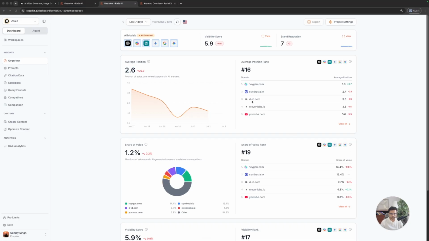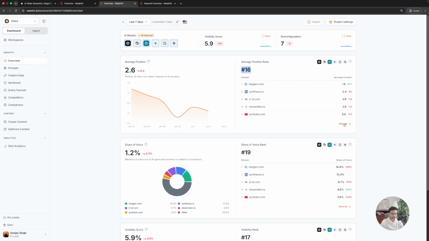Now let's understand what is average position rank. So here we learned that the average position for Zoice whenever it gets mentioned is 2.6, but across all the responses, it is not being mentioned all the time. So we have an average position rank wherein Zoice is number 16. How do we come up with that data?